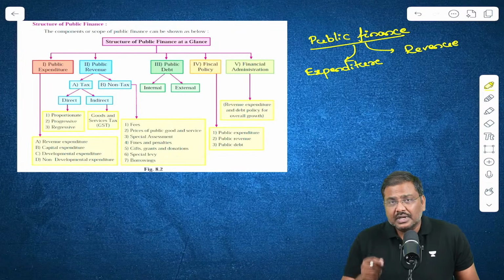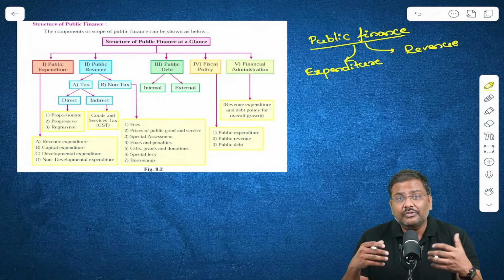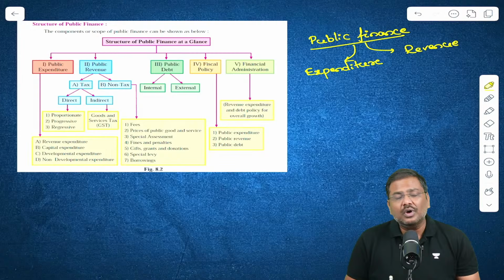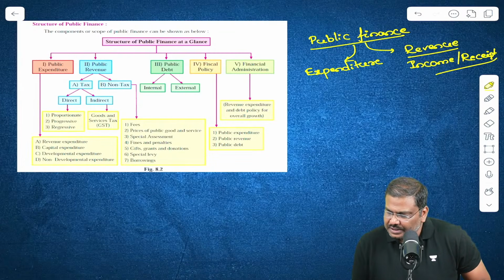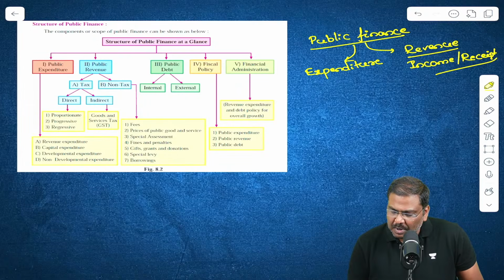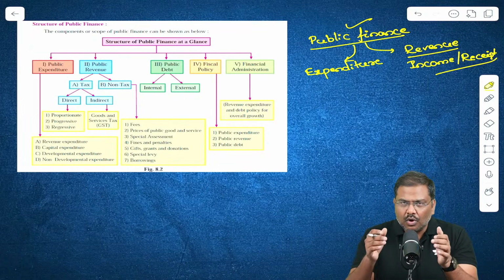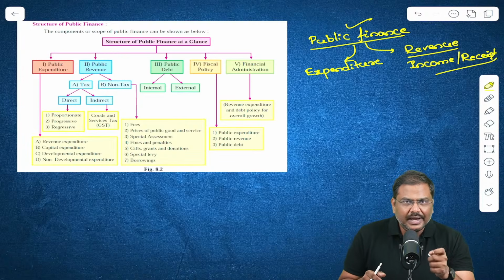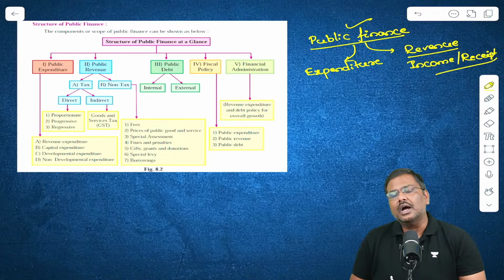And when I use the term revenue in the context of government budgeting or government finances or public finance policies, please remember, instead of the term revenue, they will use the term income, or they will simply use the term receipt. Either income or the term receipt. So public finance, again I repeat this, essentially covers the overall policies of the government which will lead to expenditure and which will lead to the income generation for the government.